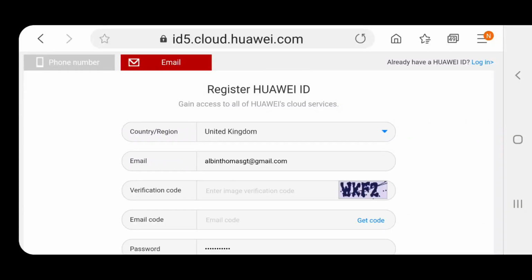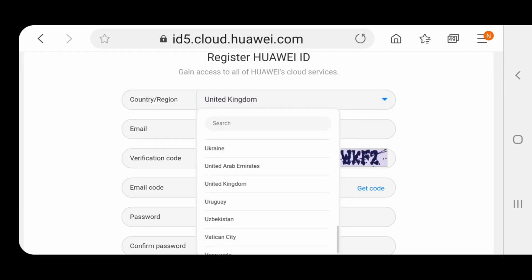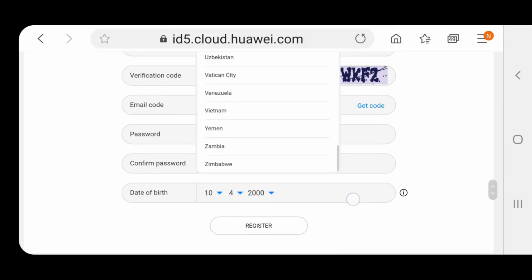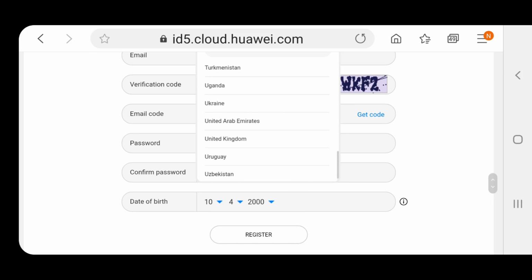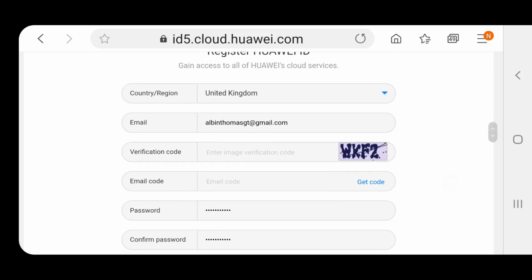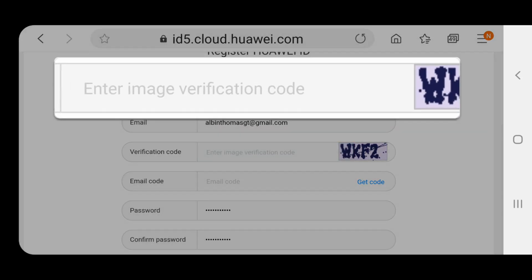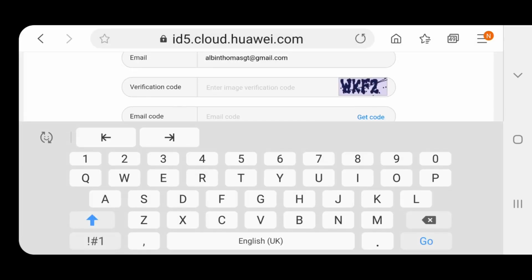Now you will get an interface like this, and here you need to fill this in, but before filling, wait, and you will see an option for region/country. You don't need to make it India, you just need to make it UK or any other country. And here you need to put the verification, what is written on the picture on the side.